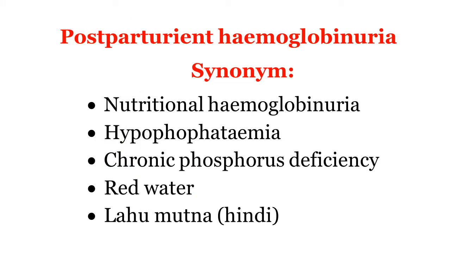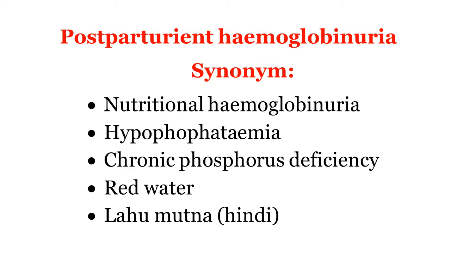Friends, we deal with post-parturient hemoglobinuria. First, understand the title of the disease. Post-parturient means after parturition. The cow and buffalo manifest an important symptom, hemoglobinuria, red urine, presence of hemoglobin in urine. So the name is given post-parturient hemoglobinuria.